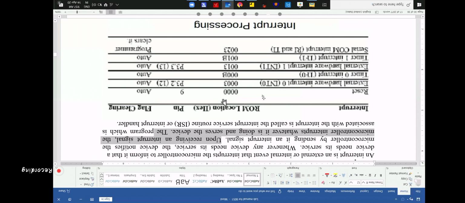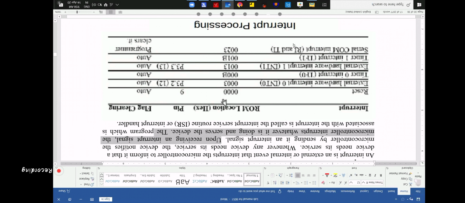First, this priority table, your interrupt vector table. There are 6 interrupts: 1, 2, 3, 4, 5, 6. One is reset. One is INT0, the external interrupt 0. Timer 0 interrupt. One is the INT1 interrupt. One is TF1, one is RI/TI.